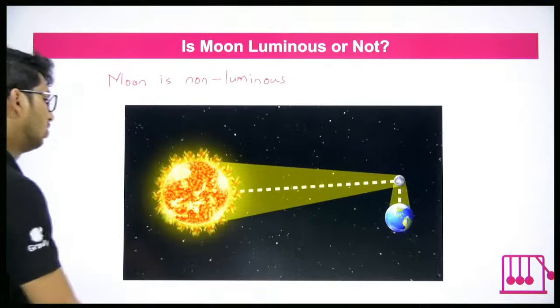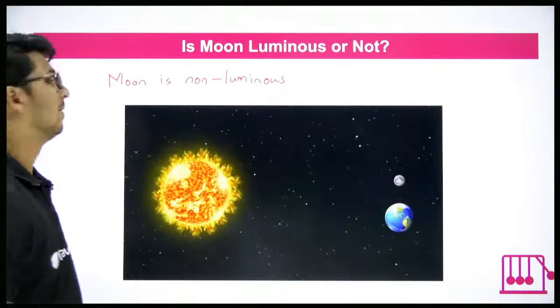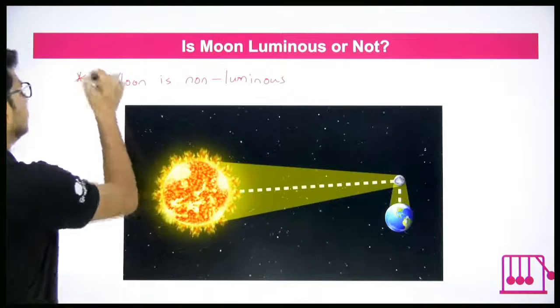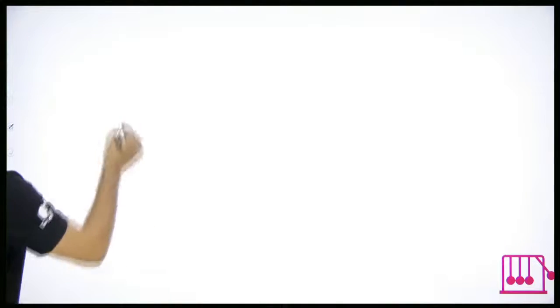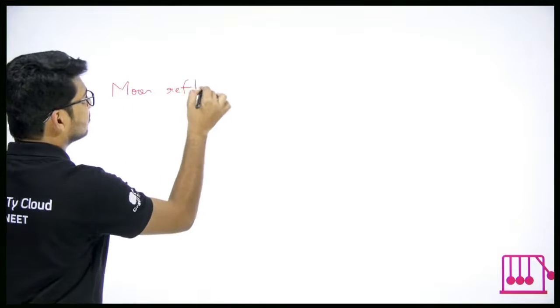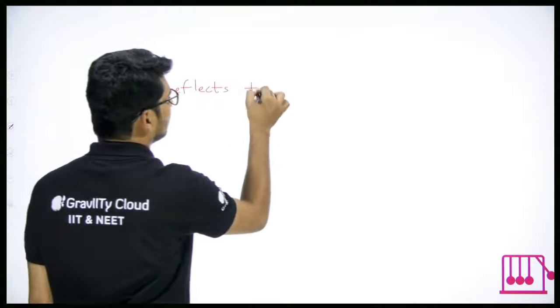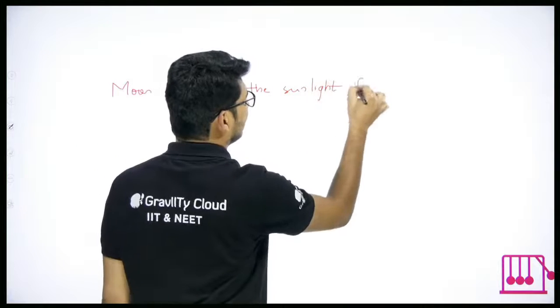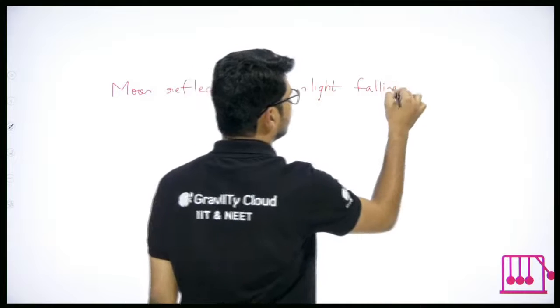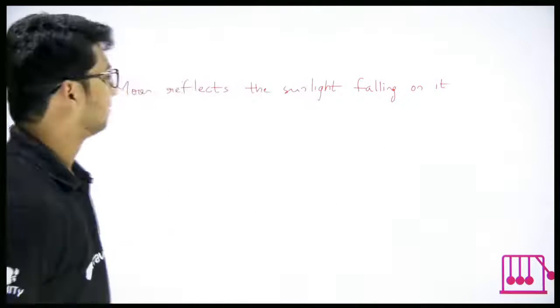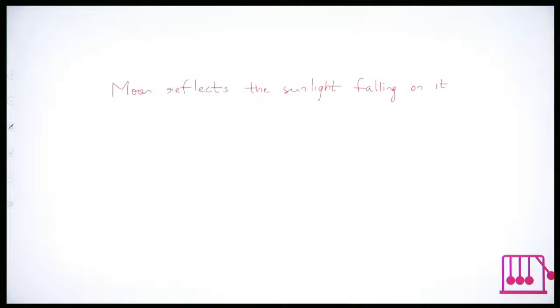Understood? Moon is non-luminous. Clear? You might have noticed this is a very important point, by the way. Moon is non-luminous. So how is moon visible? Moon reflects the sunlight. When I say sunlight, light from the sun falling on it. Okay? And moon obviously is what? Non-luminous. Okay, that point we understood.